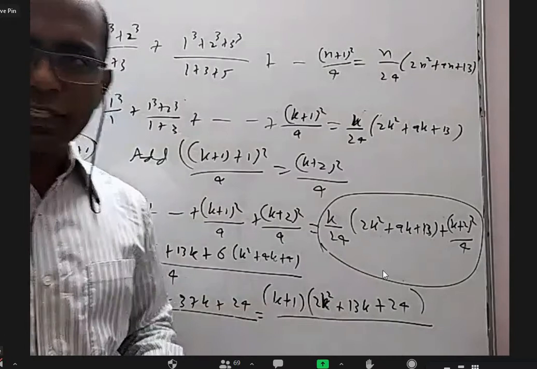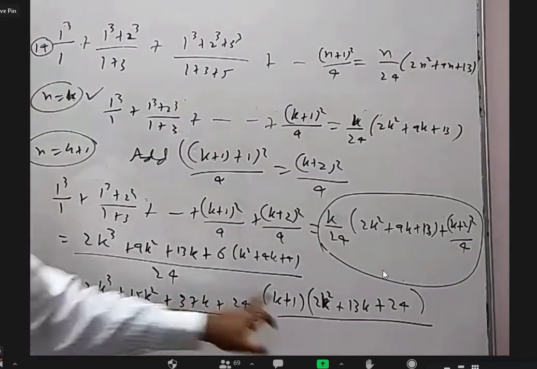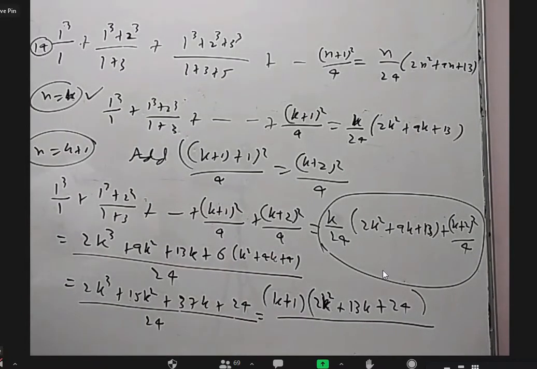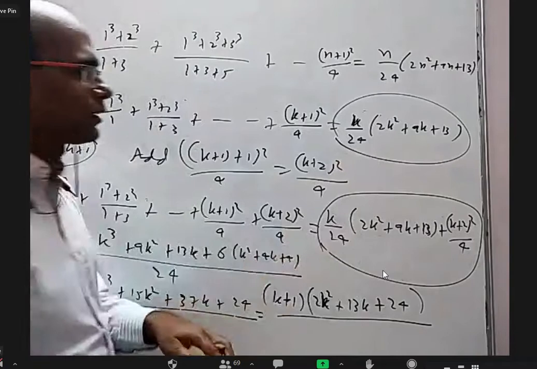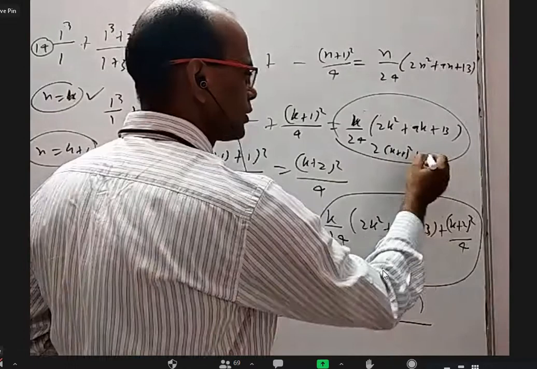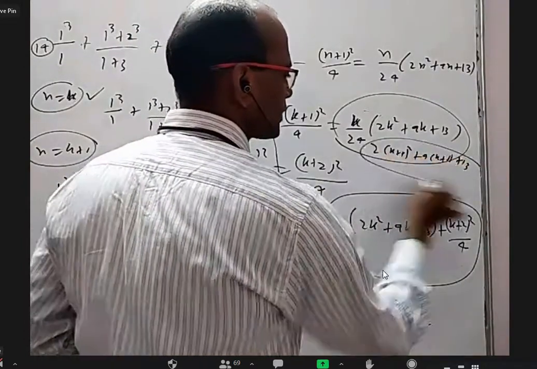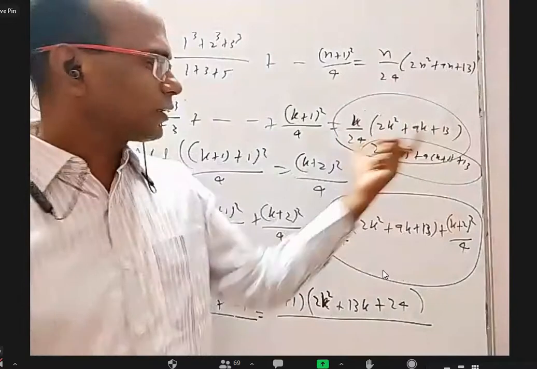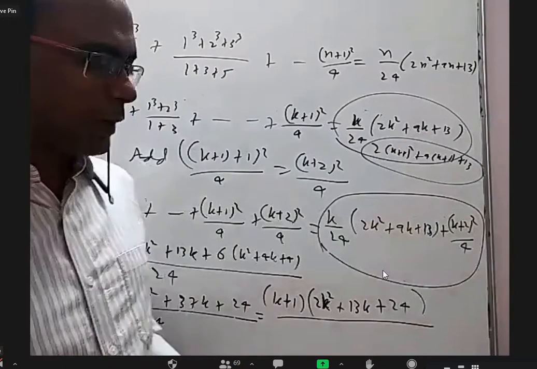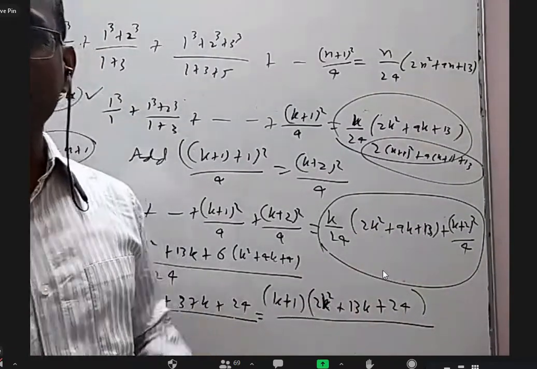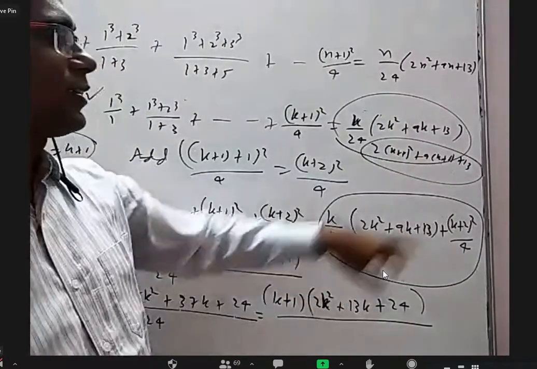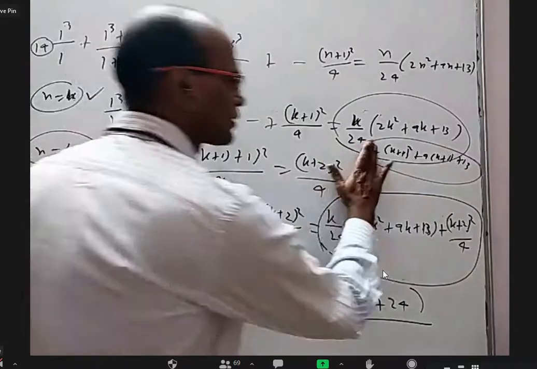Otherwise, how to carefully write, I discussed it. I told you one cheating method. If you don't know from here to here, there is another way. What is that? Reverse engineering. You take this, in the place of k, write k plus 1. This also you write: 2 into (k plus 1) whole square, 9 into (k plus 1) plus 13. You simplify this in your rough work and put that as it is here. Just do it on another paper as rough work, or do it with pencil and erase it so that nobody will know that you have done all that. And this is 2k square, you'll get 4k plus 9k, 13k, and then the constant 24. That is the cheating method. All right.